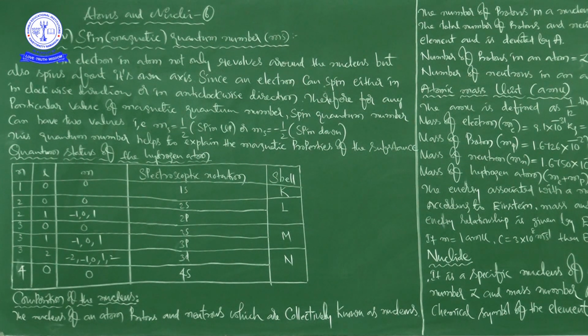Combinedly, the neutrons and protons are called nucleons. So the nucleons are present in the nucleus. Regarding the composition of the nucleus, the nucleus of an atom consists of protons and neutrons, which are collectively known as nucleons.